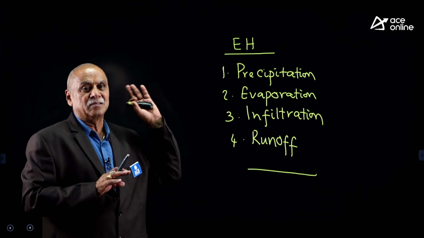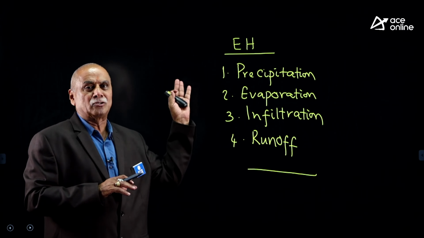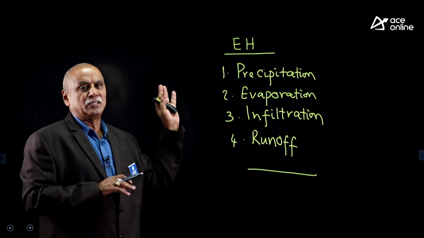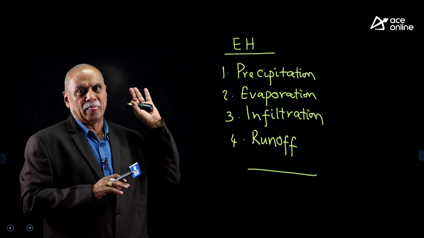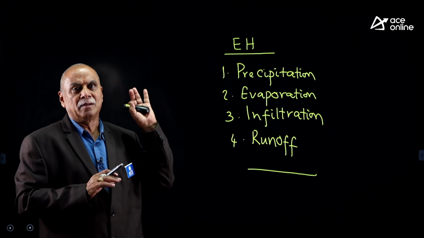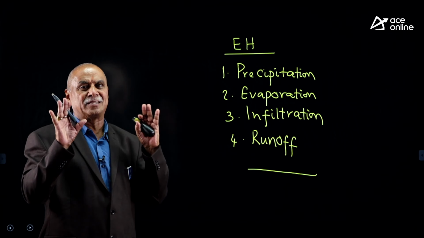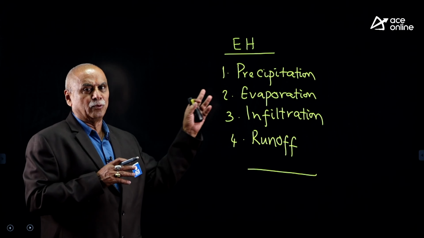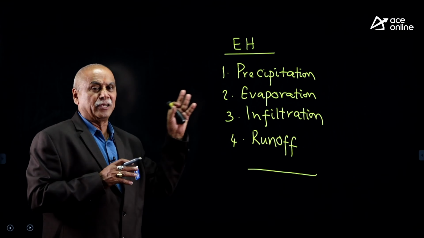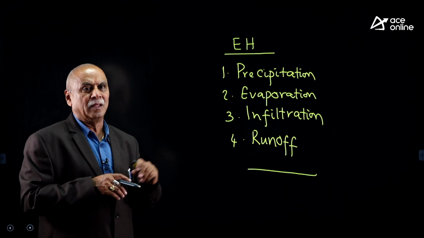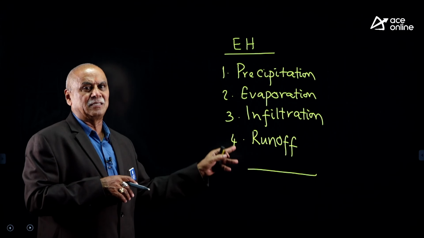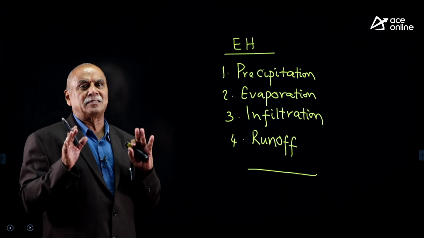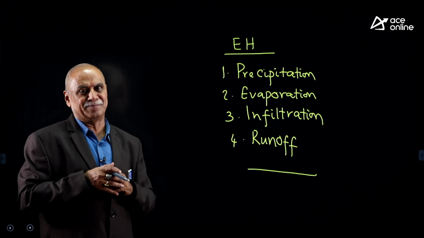And of course, for all of them the source is the rainfall, which we call it as precipitation. Do remember, hydrology has got 4 major chapters: precipitation, that is input, evaporation and infiltration are the losses, input minus losses is equal to output, that is hydrologic cycle equation.